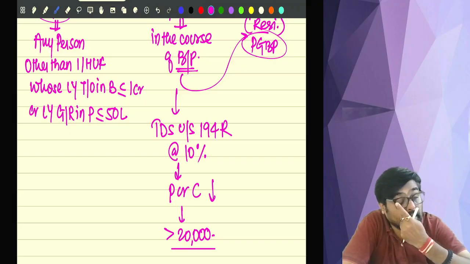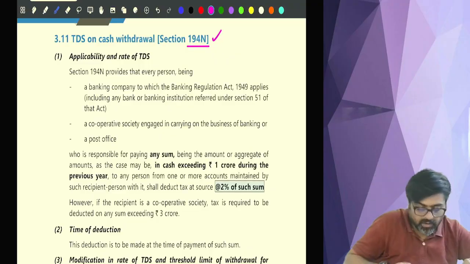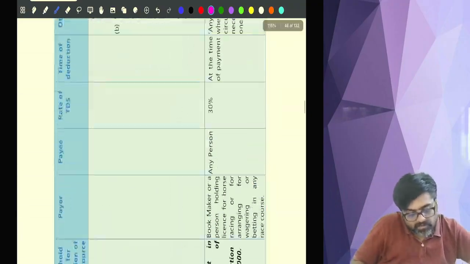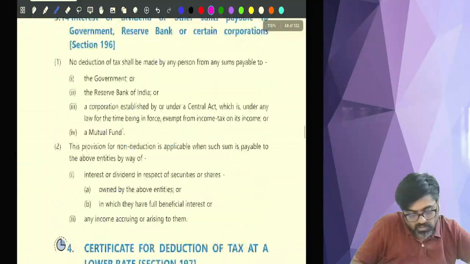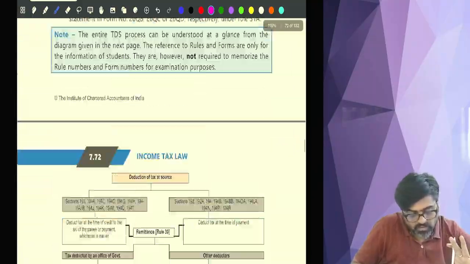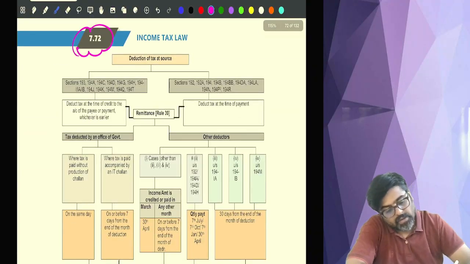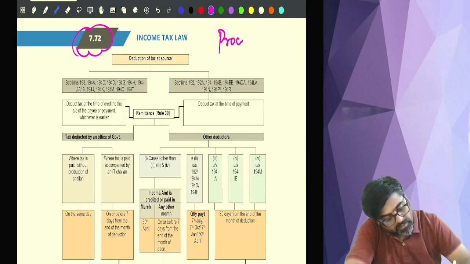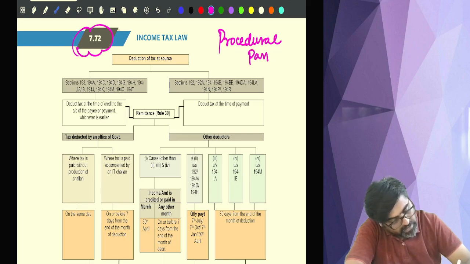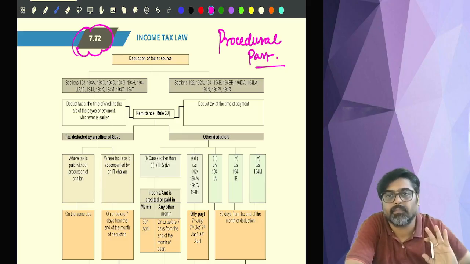Okay, understood guys? Everyone? So now do one thing. Come to the page number, I'll tell you. Do that one page number only. Okay, page number 7.72. This is entirely procedural part. Anything else if you are doing now from this chapter, trust me, you are wasting your time.